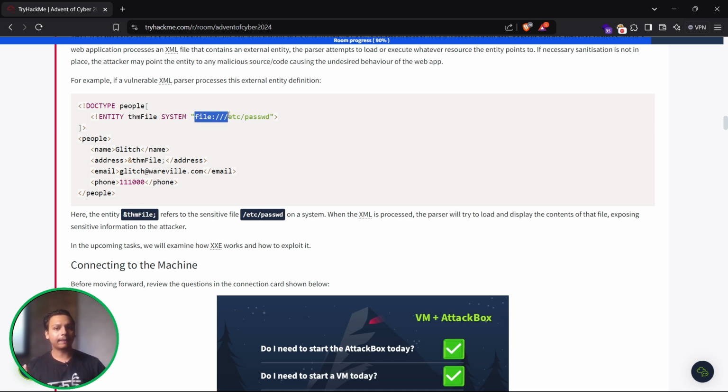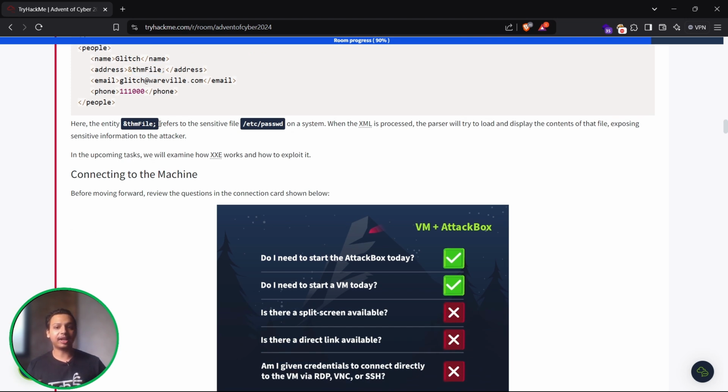So from the file:///etc/passwd. Now this value should be reflected into this variable. Now this variable should be called somewhere else in our XML file, right? So we are calling it in the address tag with the given pointer, that is &THMFile; over here. Whatever it fetches, all the details of the file, it is going to store in THMFile, and it will be reflected over here, so we can see it on the client side. So here &THMFile; refers to a sensitive file, that is /etc/passwd on the system. When the XML is processed, the parser will try to load and display the contents of that file, exposing the sensitive information to the attackers.